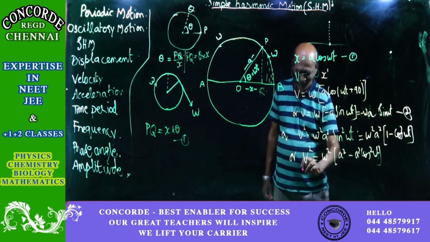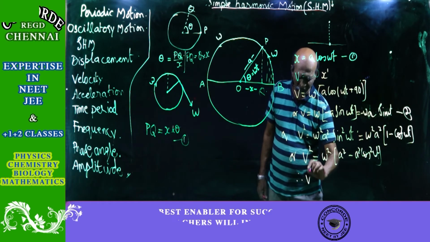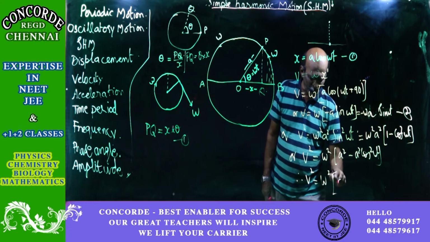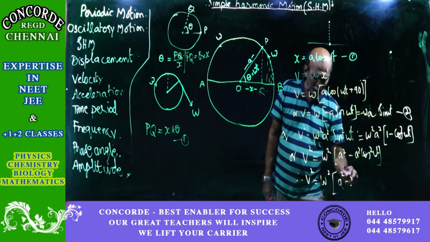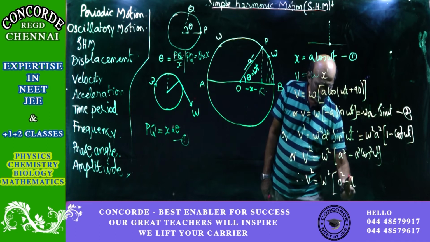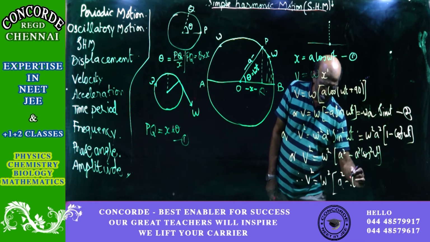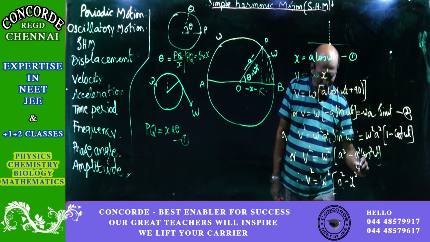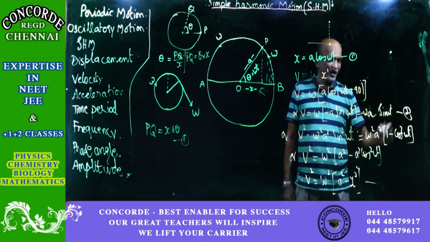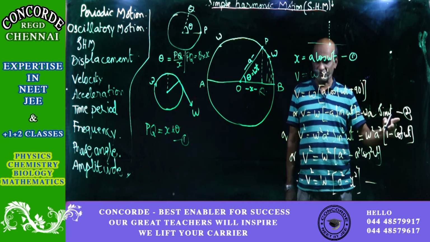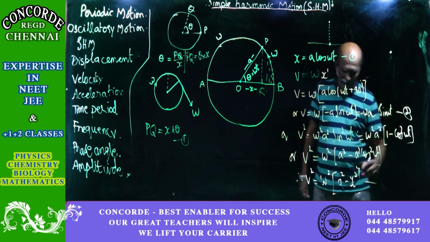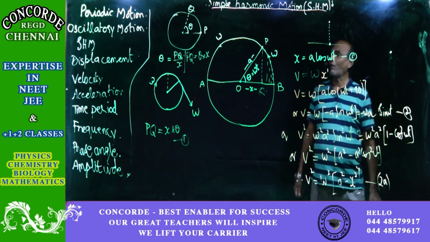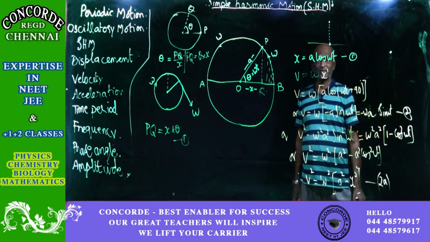So therefore what we will get is v square is equal to omega square within the brackets a square minus x square. That a here which you see is equal to the radius of the circle under consideration, and it has got a different name when you take the simple harmonic motion. Earlier for velocity the equation was 2, now again for the same velocity I will call it as equation 2e. So the velocity part is over.